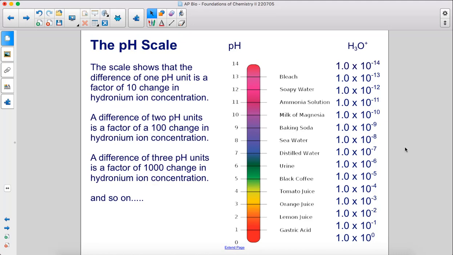The scale shows that the difference of 1 pH unit is a factor of 10 change in hydronium ion concentration. A difference of 2 pH units is a factor of 100 change in hydronium ion concentration. A difference of 3 pH units is a factor of 1,000 change in hydronium ion concentration, and so on.